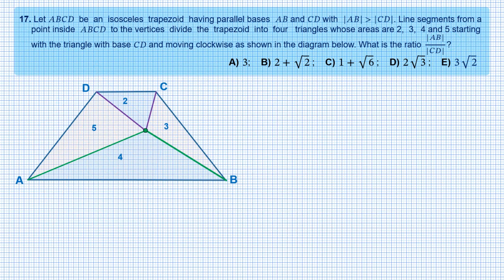Problem 17, a tricky one. Let ABCD be an isosceles trapezoid having parallel bases AB and CD with the length of AB more than the length of CD.